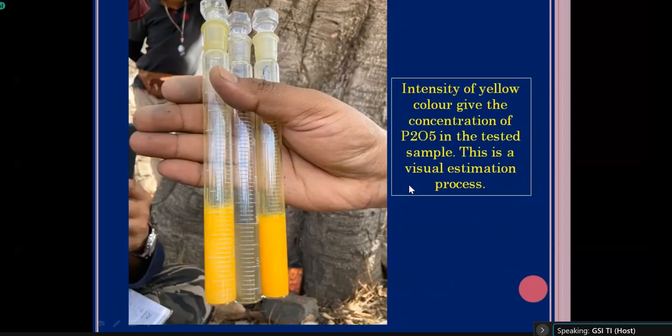Now see this photograph. In the left-hand side test tube, the intensity of yellow color is less than the intensity of yellow color in the right-hand side test tube. And in the middle one, you can easily understand that there is no P2O5 content. That means the sample is devoid of any phosphorite. But the left-hand side and right-hand side test tubes show that the sample definitely contains some phosphorite, because it is giving some yellow color. And this yellow color is the indication of the presence of P2O5 in the samples.